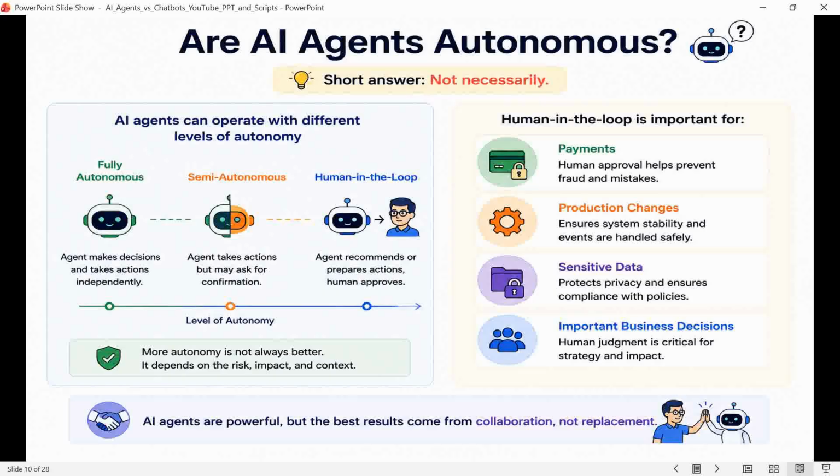In real enterprise systems, human approval is often essential before sensitive actions like payment, production changes, or important business decisions. A good agent design is not just about autonomy, it's also about control and reliability.